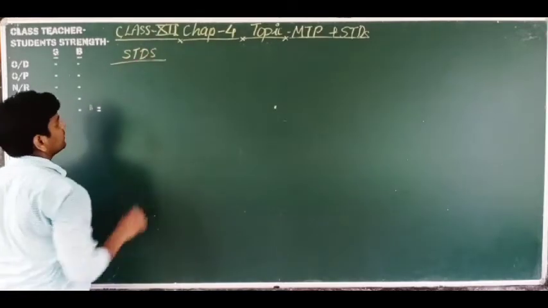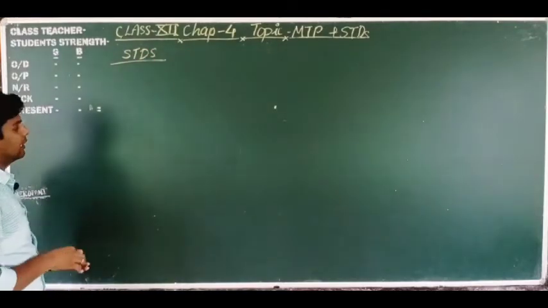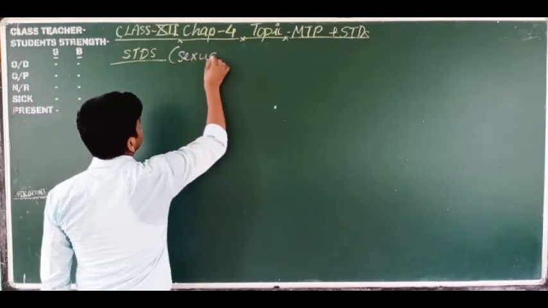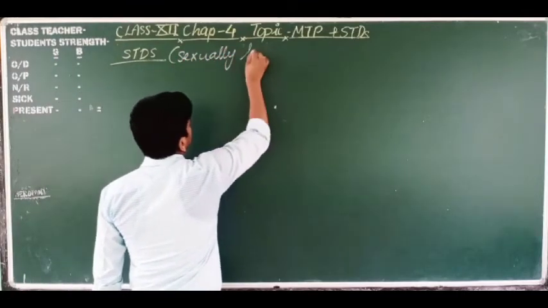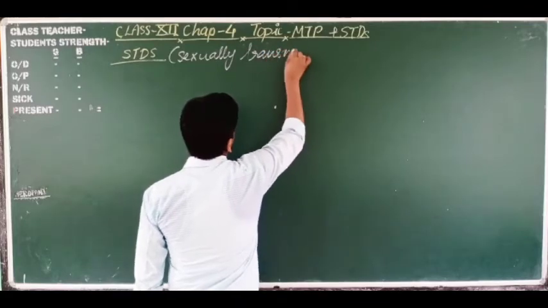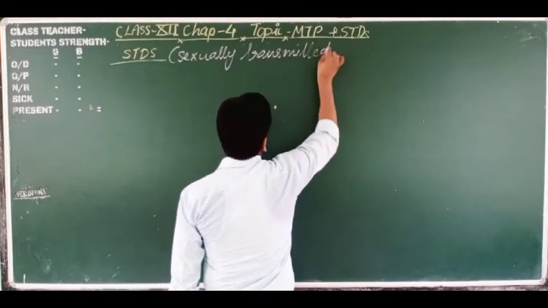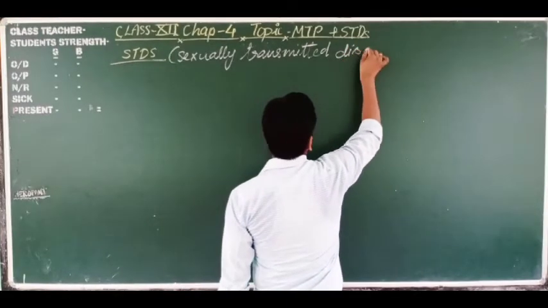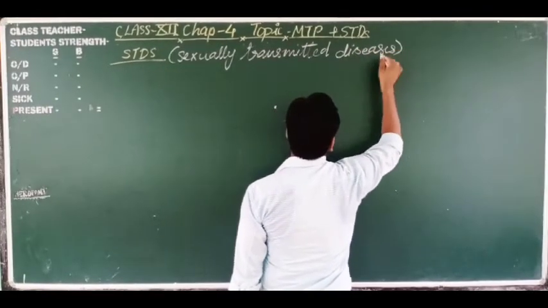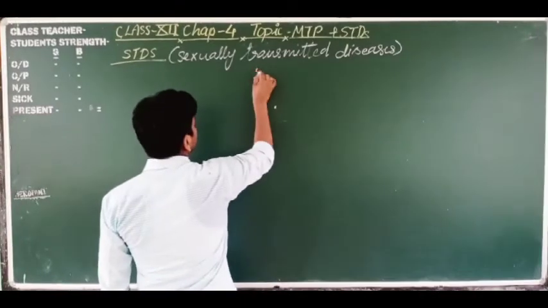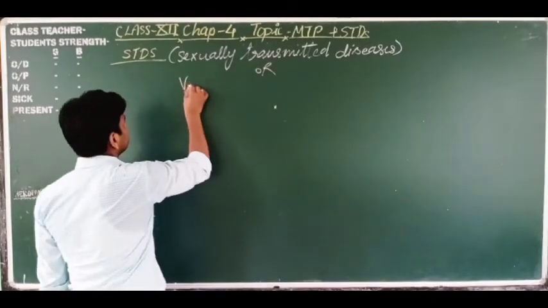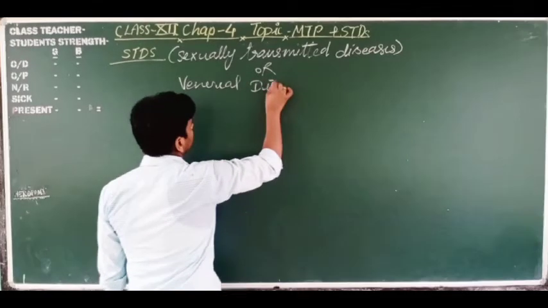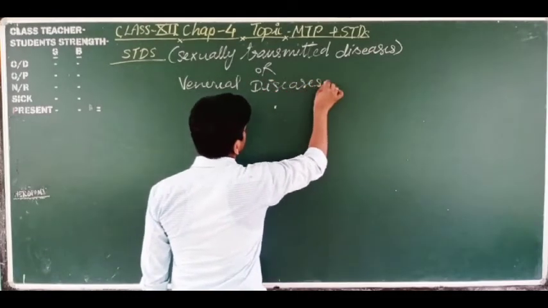What are STDs? STDs are sexually transmitted diseases. They are also known as venereal diseases.